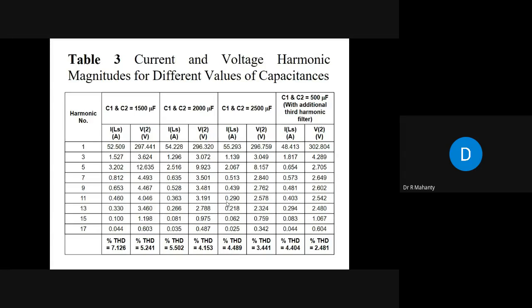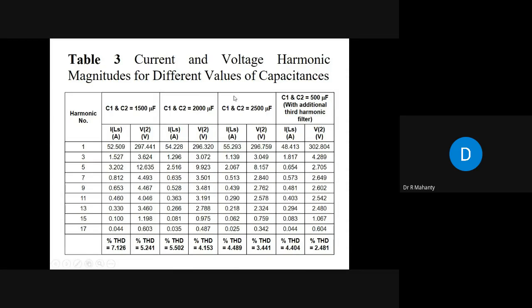Okay. And if you have an additional third harmonic filter tuned with the AC capacitors of 50 microfarad, and you have a passive filter tuned with 500 microfarad, the TSD is very, very less. Okay. Therefore, these are the options with you.